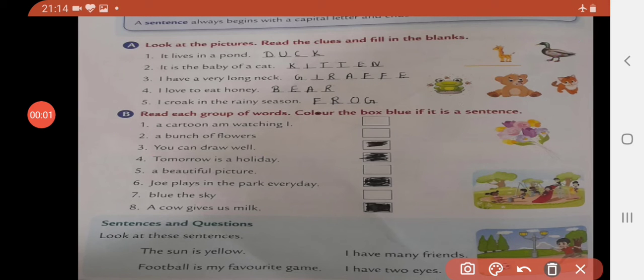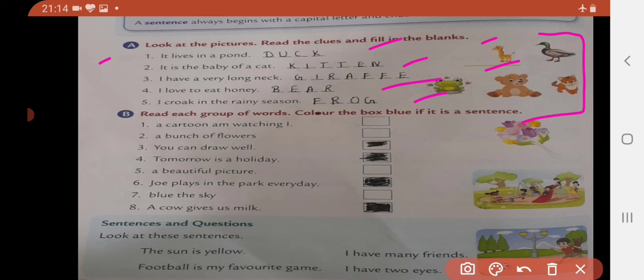Okay, here coming to the next page, A part: look at the pictures, read the clues and fill in the blanks. Here pictures are given, children. First one: it lives in a pond. Who is this? Duck. It is a baby of a cat. Then kitten. I have a very long neck. Who is this? Giraffe. I love to eat honey. Bear. I croak in the rainy season. Frog.